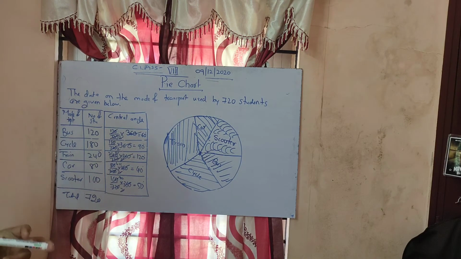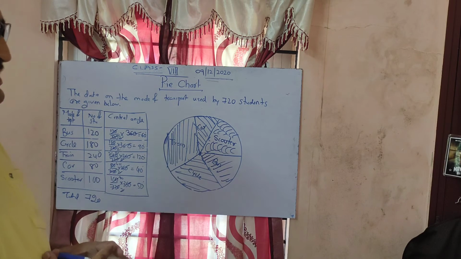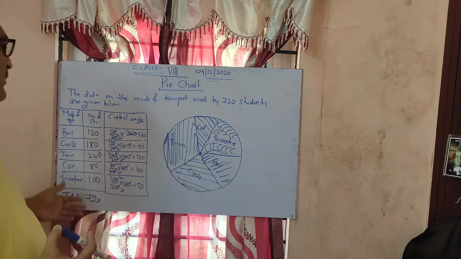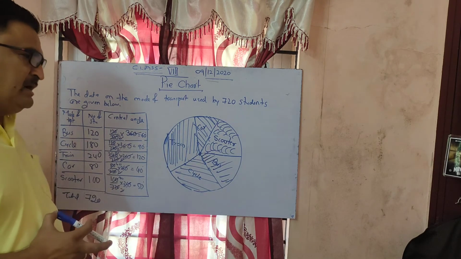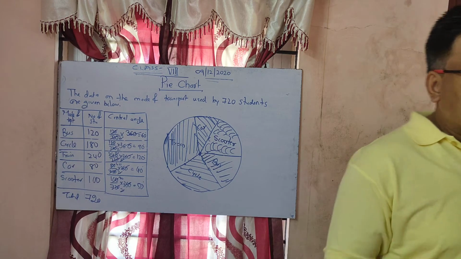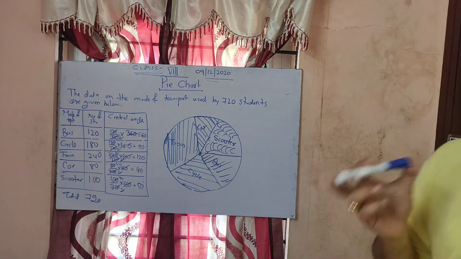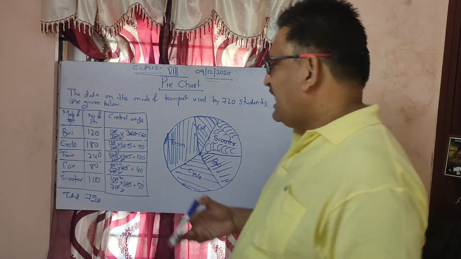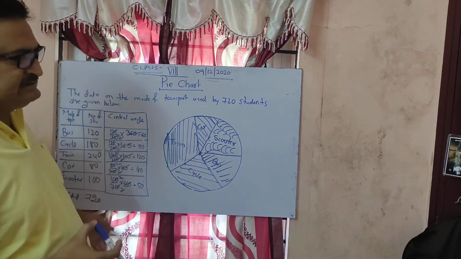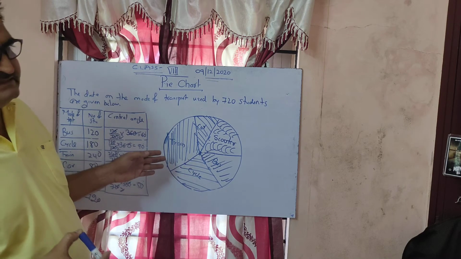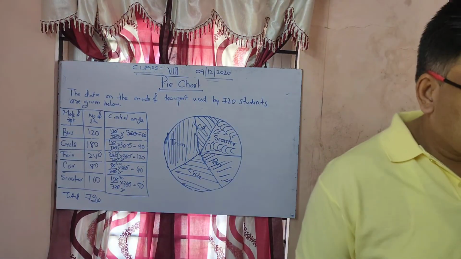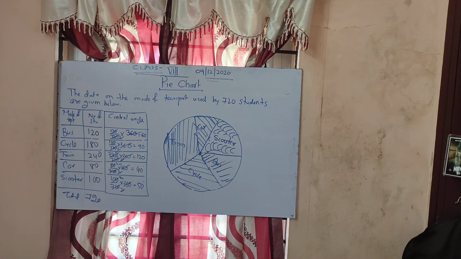This is what we call a pie chart: how to represent given data in the form of a pie chart. Whatever data is given, the data is represented in the form of a circle, and that circle is distributed among the degrees. Okay. Now I think you understood how to do it.